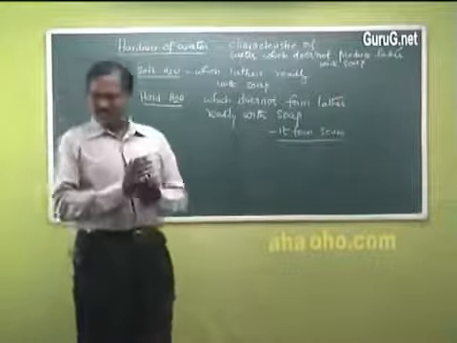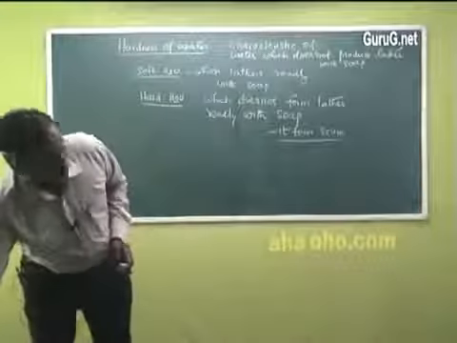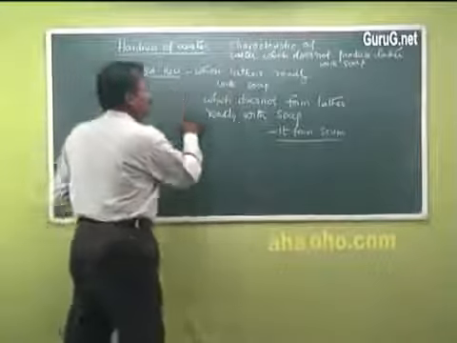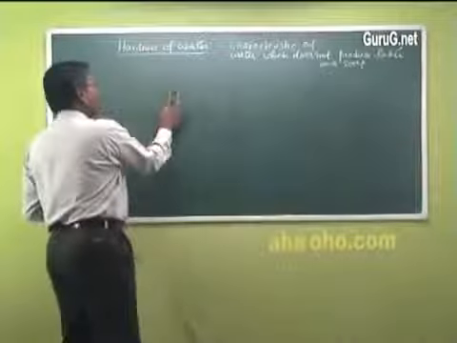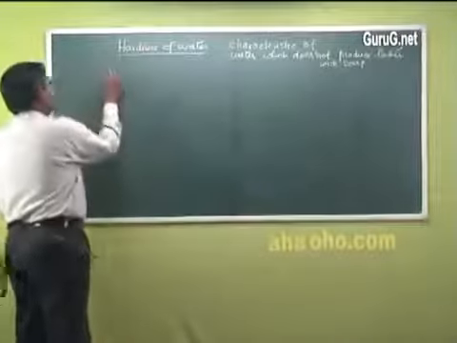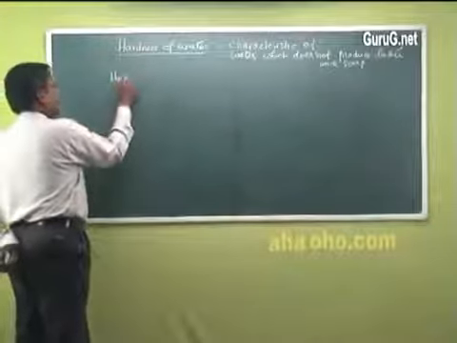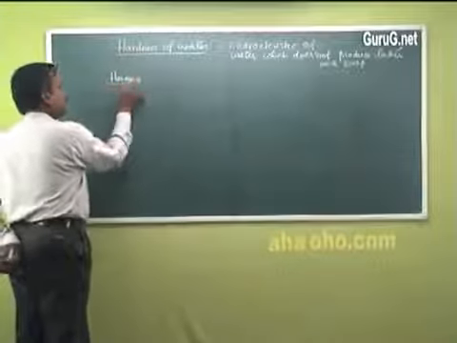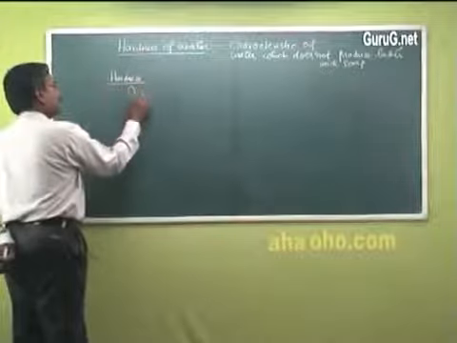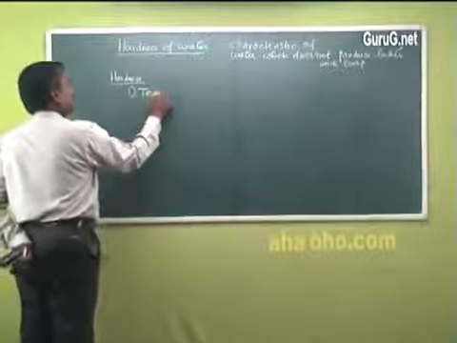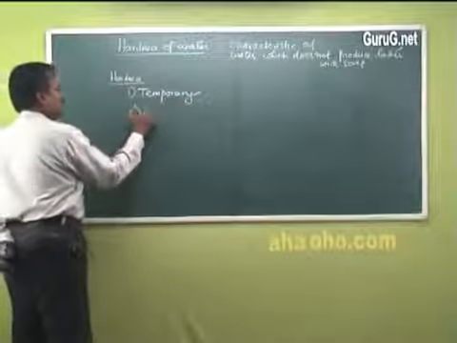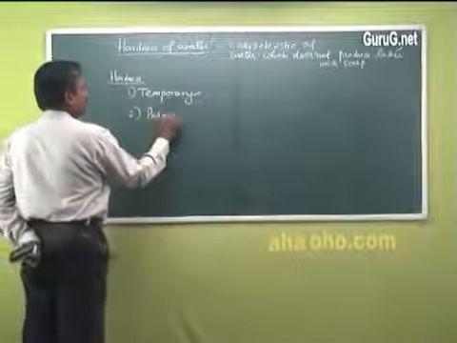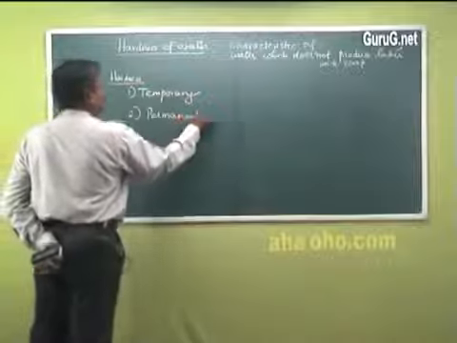So what are the substances causing hardness to water? And what are the types of hardness? Hardness can be classified into two types. One is temporary hardness, another one is permanent hardness.